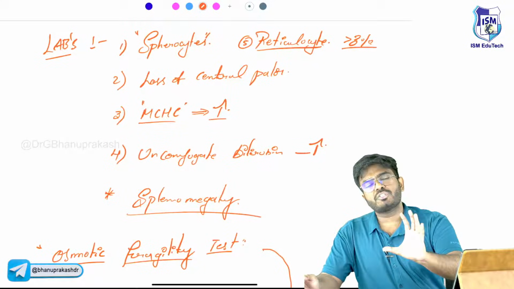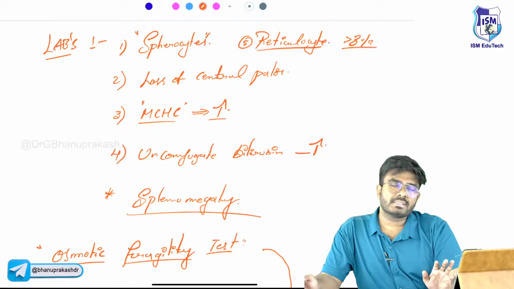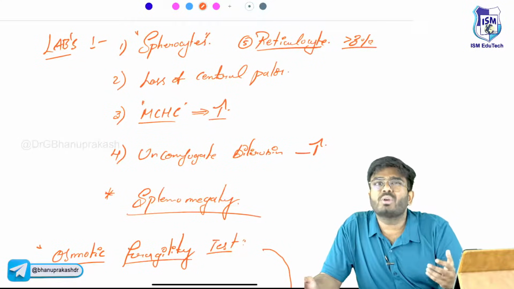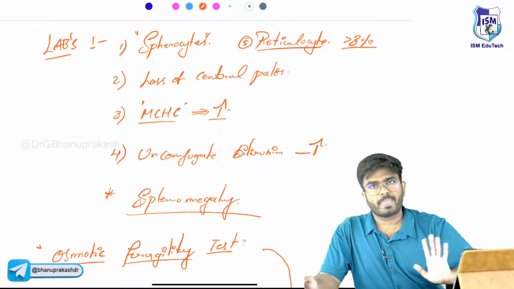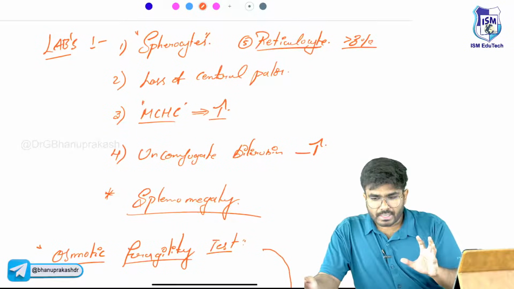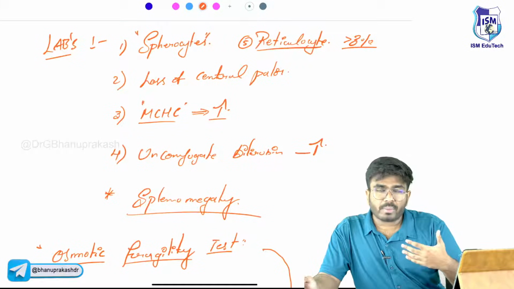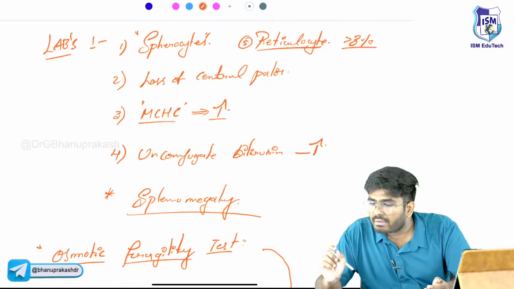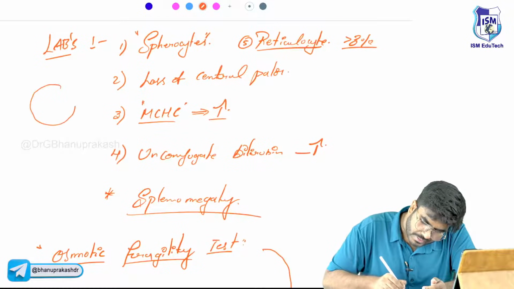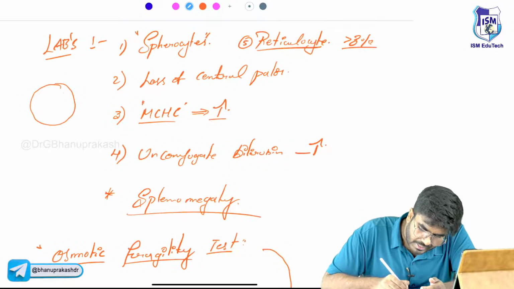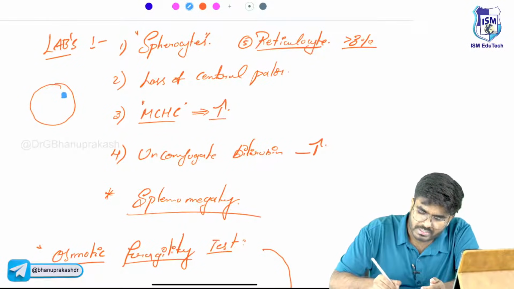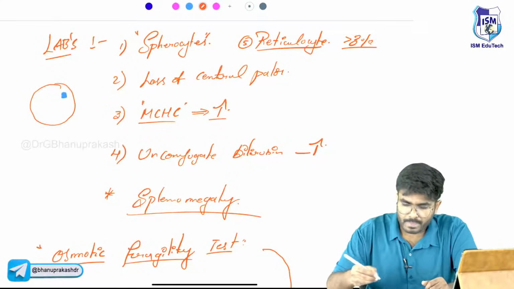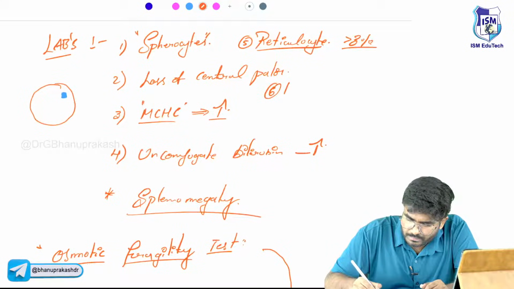Normally in a mature RBC, there is no such thing as DNA or nucleus. There is no nucleus in a mature RBC. But during this process, as more and more immature cells are coming into the circulation, some RBCs will have nuclear fragments. For example, if this is an immature RBC, it will still have some nuclear fragments. These nuclear fragments are called Howell-Jolly bodies and they can be seen.